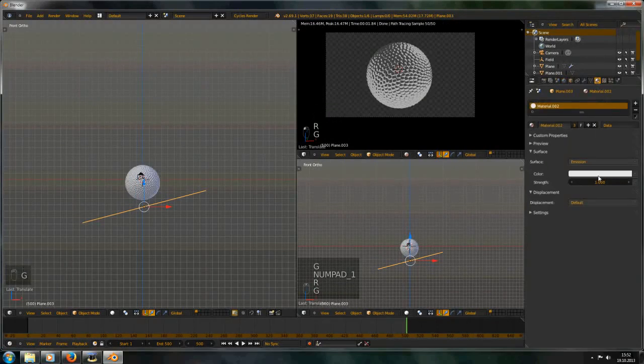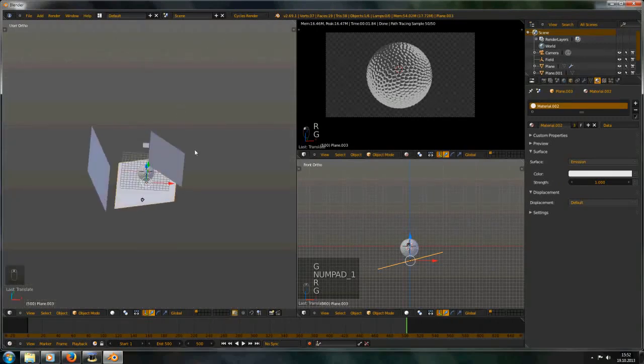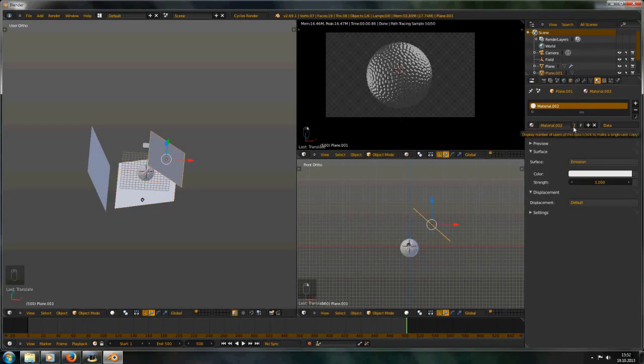Make sure before you change something in the material, and you don't wanna apply this to all these 3 planes, to make this a single user. And now you can only change the settings in this one. But if you change this here and you don't press make single user, it will change for both planes, or for both materials.